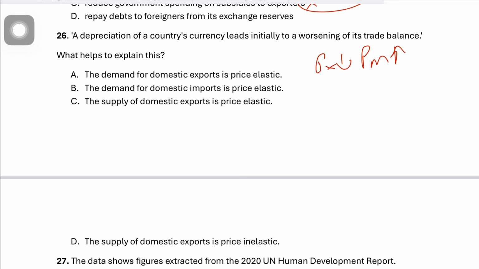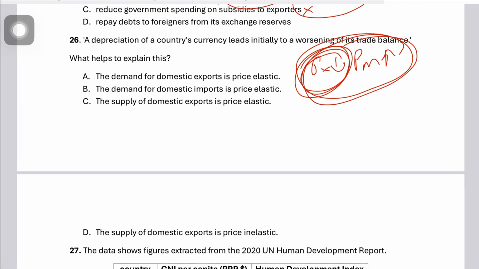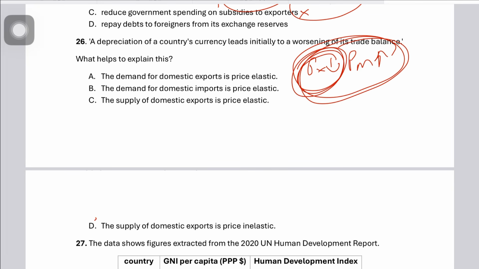But in the short run, the quantities will not really respond very quickly, because contracts are fixed and already exist, so consumers and firms both take time to switch. And firms may not be able to increase the export supply very quickly. Although the price of exports has gone down, if the supply of domestic exports is price inelastic, exporters cannot rapidly increase the quantity of exports, even though exports have become cheaper abroad. So export revenue will not rise very quickly, right?